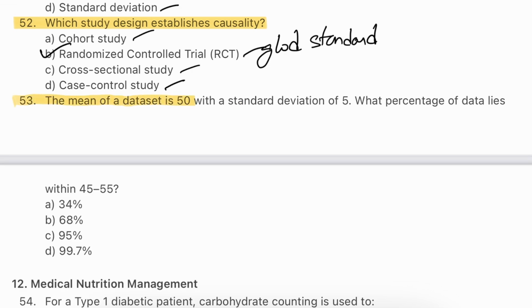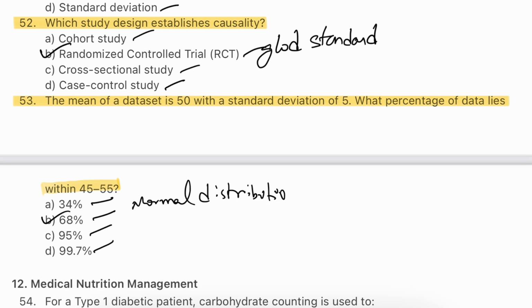Question number 53. The mean of a data set is 50 with a standard deviation of 5. What percentage of data lies within the 45 to 55 range? 34%, 68%, 95%, 99.7%. The answer will be B, 68%. In normal distribution, the data lies around 68% within one standard deviation of the mean. This is a fundamental concept in statistics that helps in understanding data variability and distribution.